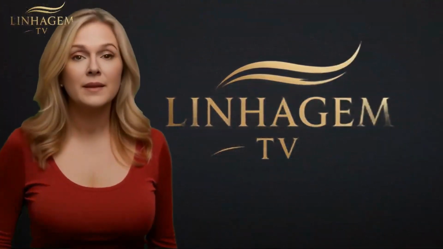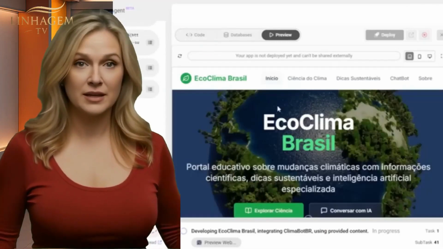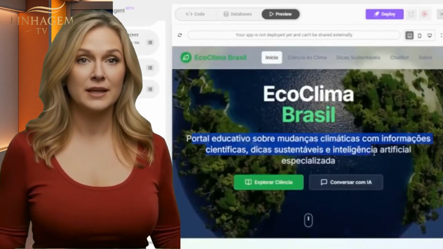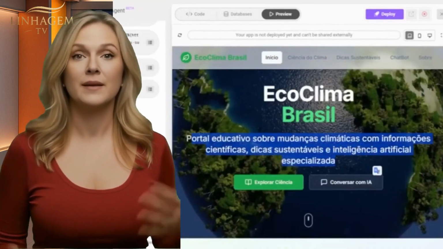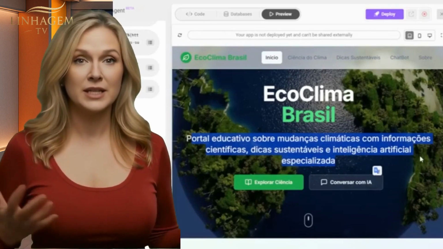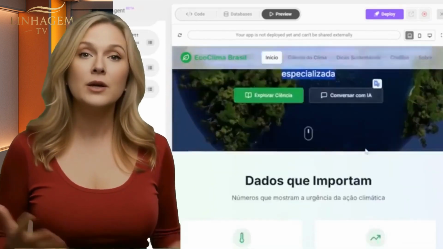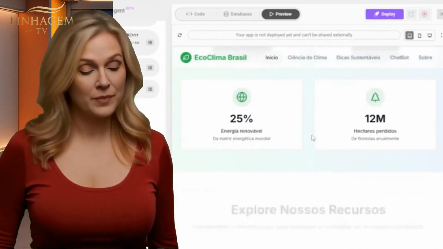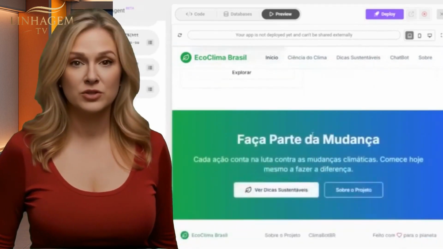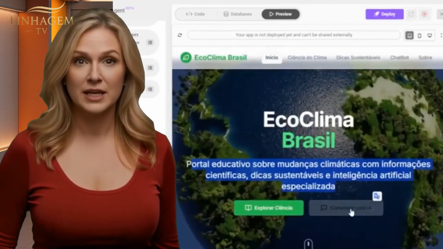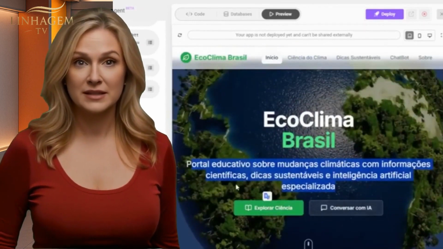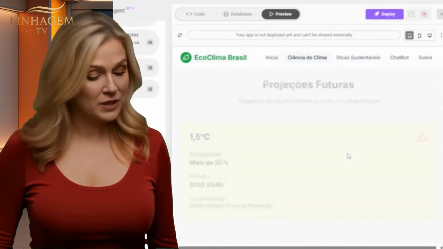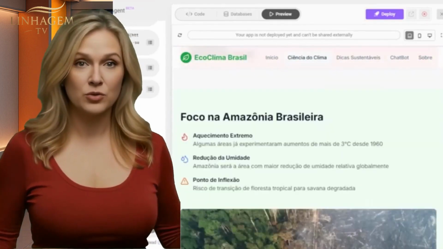And it's ready. Our site here, EcoClima Brazil, an educational portal about climate change with scientific information, sustainable tips, and specialized artificial intelligence. Point 1. Explore science. Chat with the AI. Data that matters. Current global warming. Necessary reduction. Look how cool. It's all complete. And any questions you want to ask, just come here and chat with the AI. If you want to explore science, it's right here. Lots of scientific data, main causes. A fully complete site. Really cool, right?